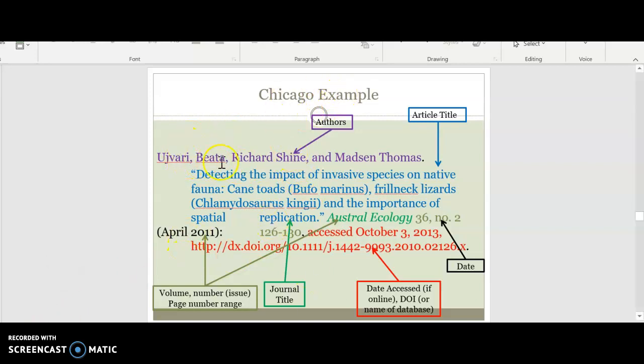Here's a Chicago example. It has the authors and then the article titles, then the journal title, and then the volume number and page number, and then the date, and then the date accessed. So they want the date accessed, and then they want the digital object identifier or the name of the database. So sometimes Chicago can look more like APA format, and footnotes would follow a similar author date format like APA, but notice the web address for the digital object identifier. You can copy and paste it into your web browser and go straight to the article.